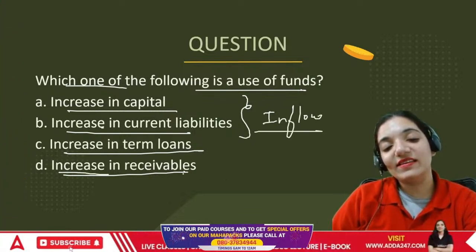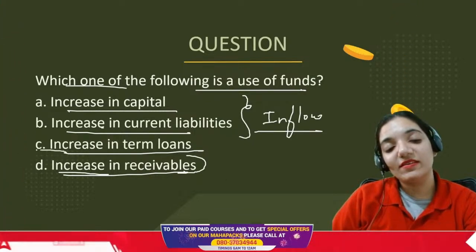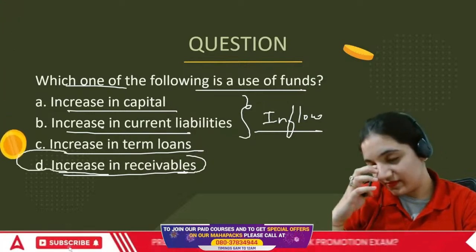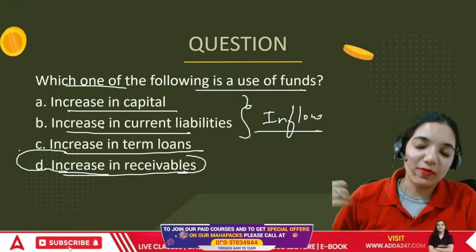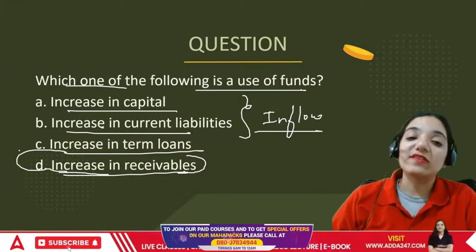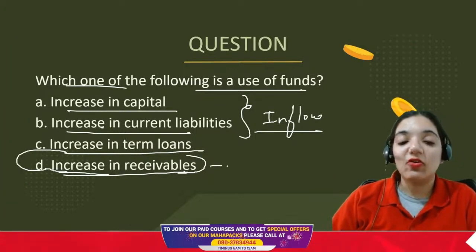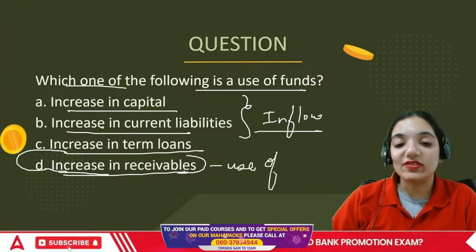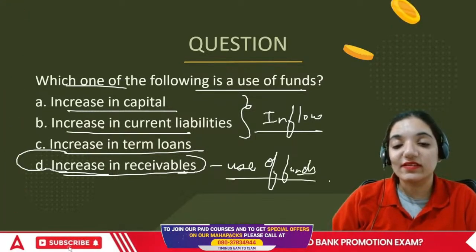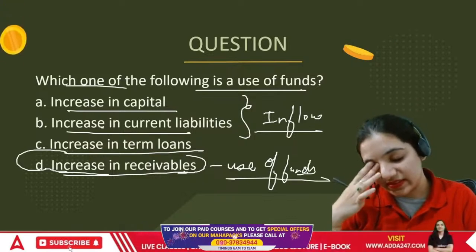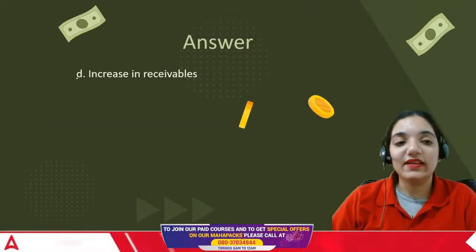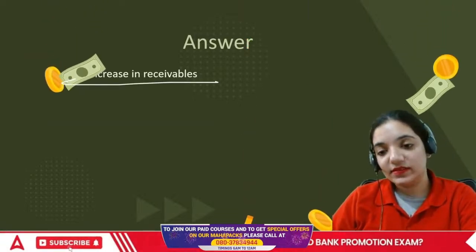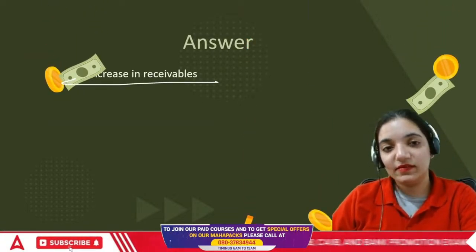And increase in receivables, everyone. When we have an increase in receivables, that means we have more people from whom we'll have to receive money. That means we gave or utilized our credit for them. So it is basically use of funds. The answer is D, increase in receivables. Done, everyone?